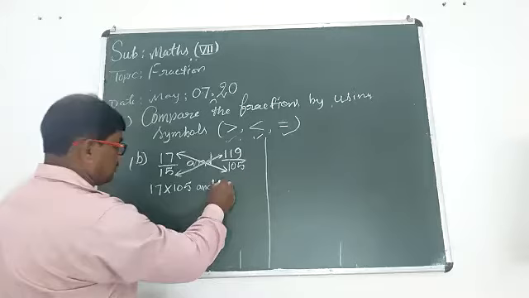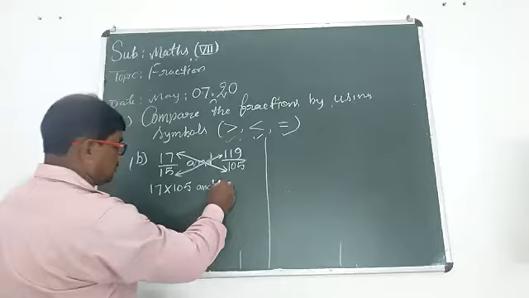Now 5, 8, 7, 1: 1785. Do you think this product is right? You should do the operation yourself also. Don't depend on me. Now write 1785.